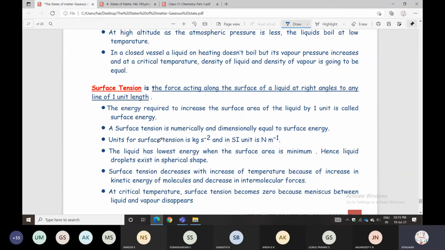Surface tension is the force acting along the surface of the liquid at right angle to any line of 1 unit length.